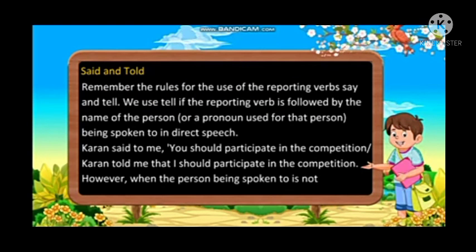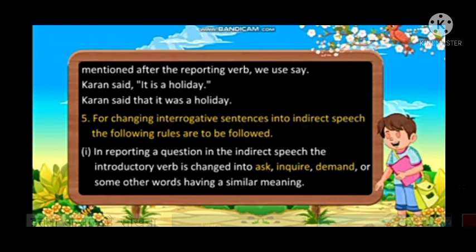Here we have to see the rules for the use of the reporting verbs say and tell. We use tell if the reporting verb is followed by the name of the person or a pronoun used for the person being spoken to in direct speech. So if it is "said to", then we will change it into told. See the example also, it is given.